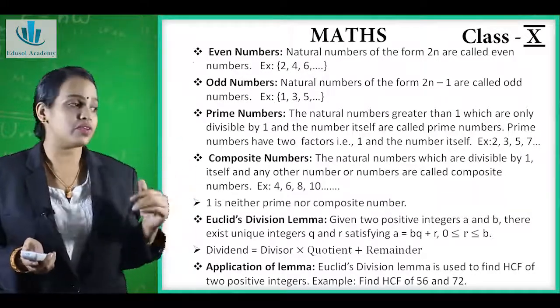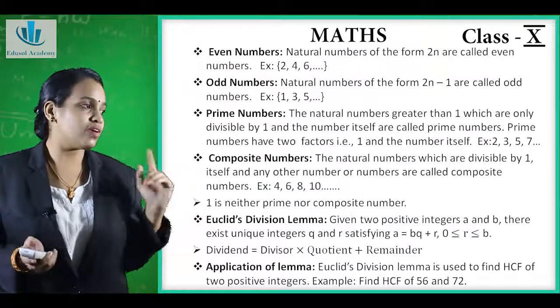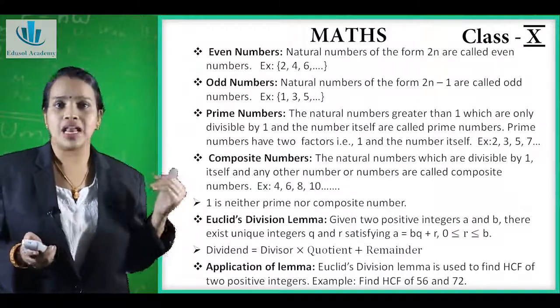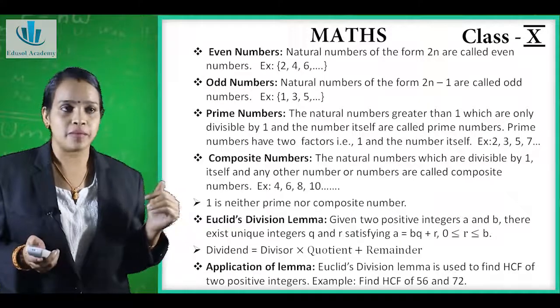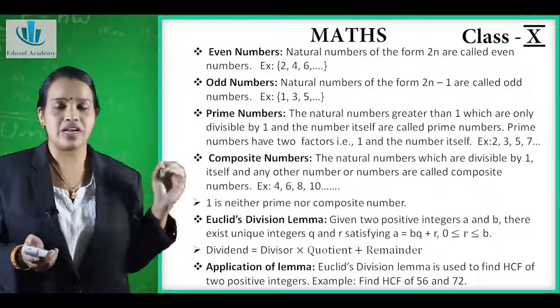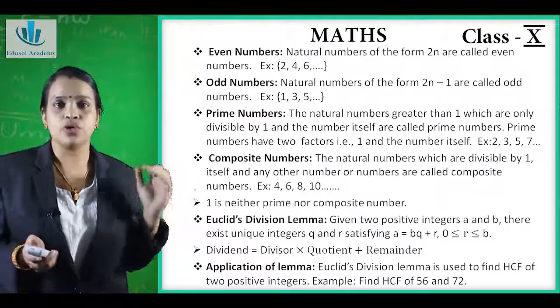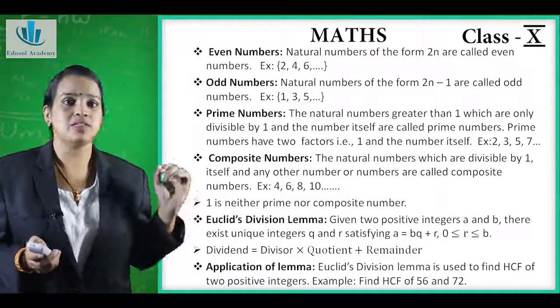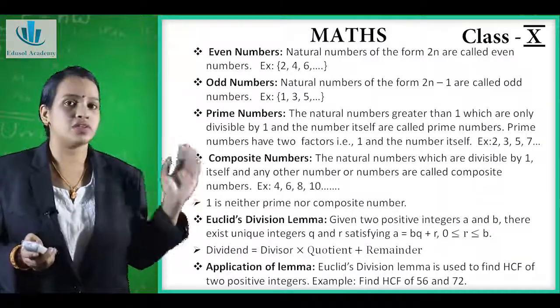Now the concept which is new to you is Euclid's division lemma. What is Euclid's division lemma? It is in the simplest form, which we have already learned: dividend is equal to divisor into quotient plus remainder. This is nothing but our Euclid's division lemma.